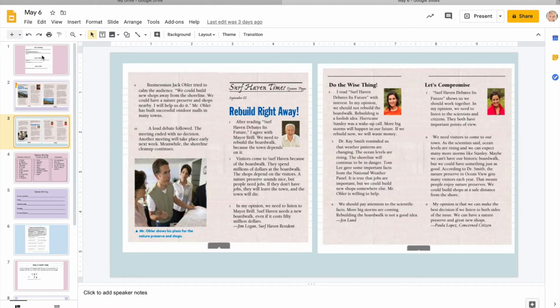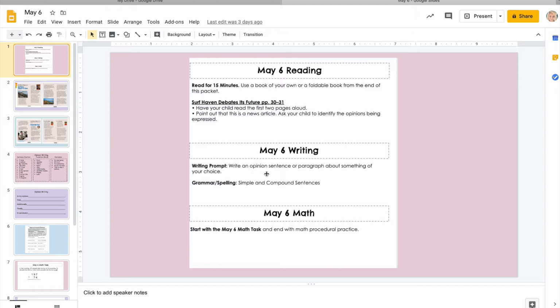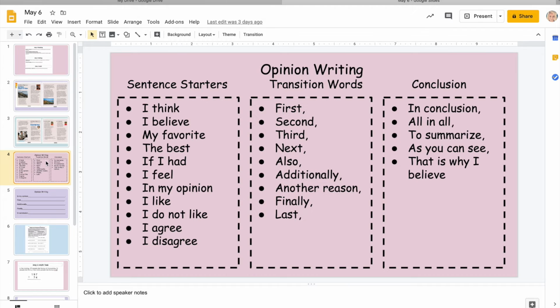All right, and then for opinion writing, you're going to be writing an opinion sentence or paragraph about something of your choice. We're going to come down here to slide 4 where, remember, when we're opinion writing, we are using a sentence starter. These are sentence starters you can use. You're also going to have transition words. So if you are writing that paragraph, with each evidence that you're backing up your opinion, you're going to use one of these. And then in your conclusion, you're going to restate what your opinion was in the initial sentence.